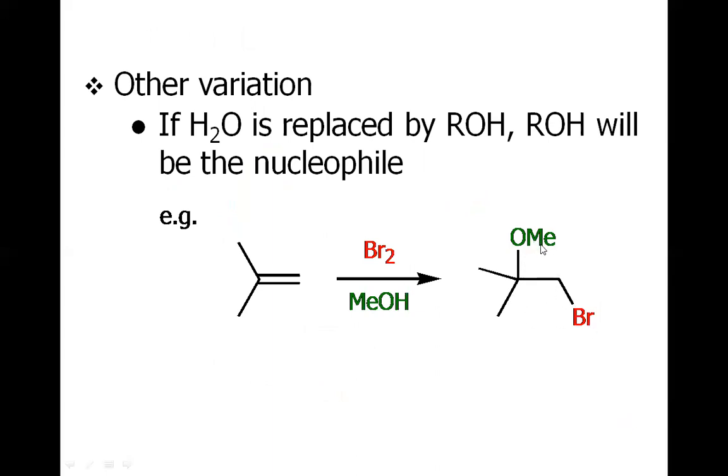You could see this OMe must have come from the methanol. The first step must be the formation of the bromonium ion. This pi bond must have attacked the terminal bromine. We have the bromonium ion, and the methanol must have attacked this carbon. So overall, it's an ether on this side, and a haloalkane on the other side.